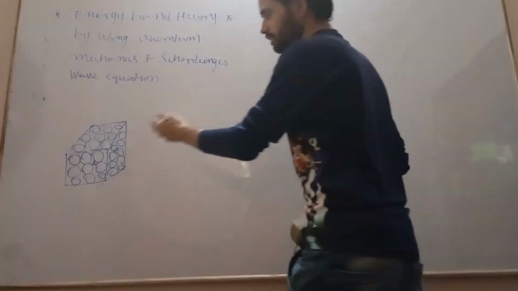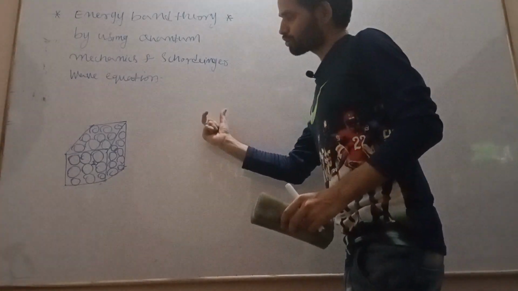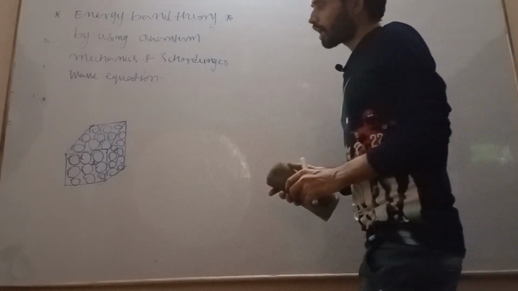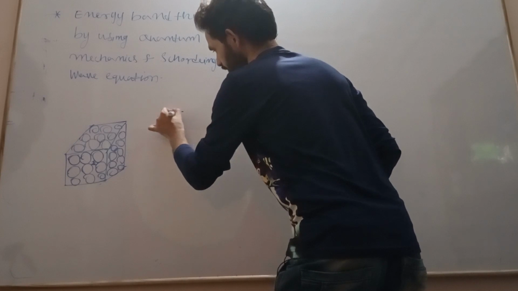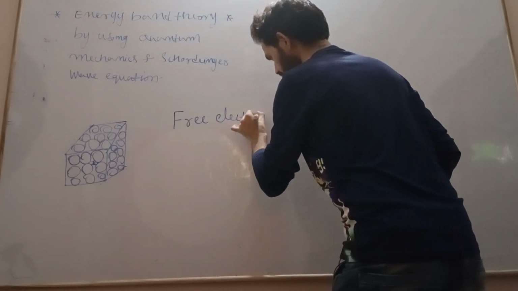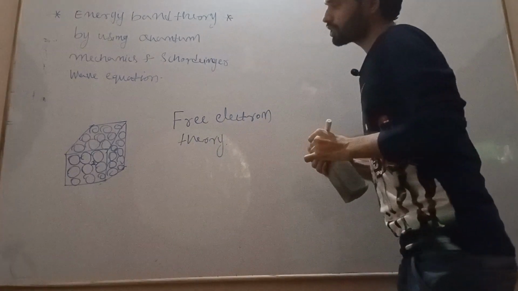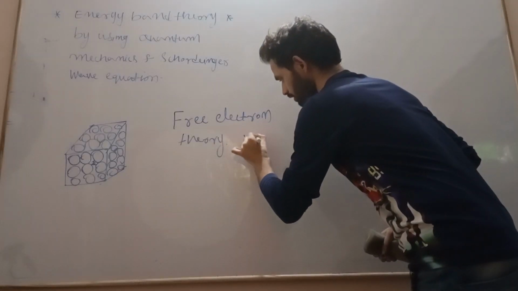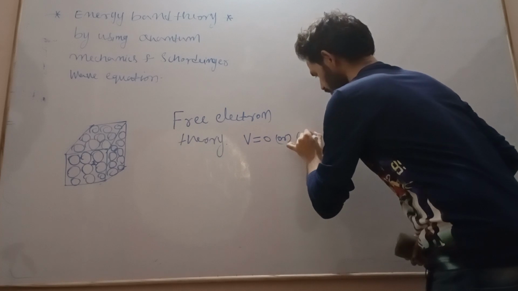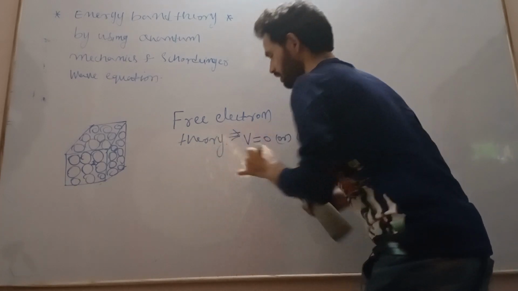Free electron theory says that the particle inside any solid or crystal has potential either zero or constant.